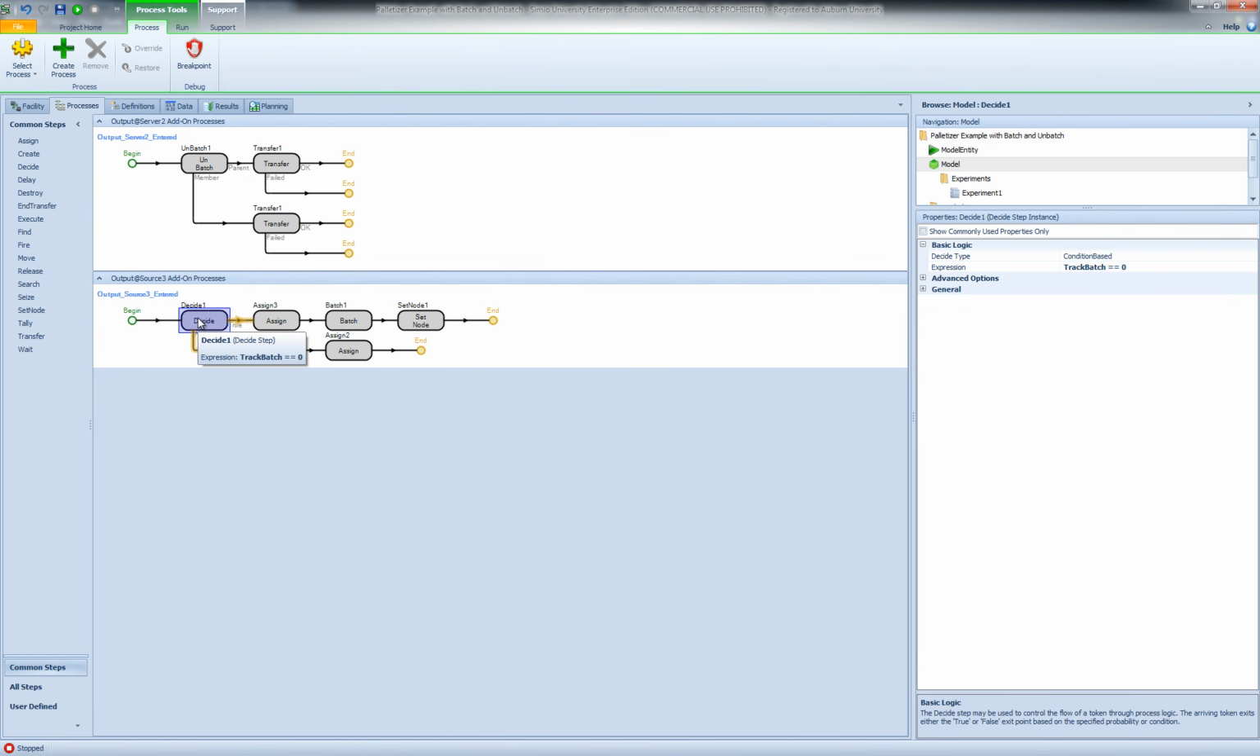So when I start the model, track batch is 0, my first entity is going to be my parent, and then the next 3 entities will be members, and when the batch is complete, I set the track batch value to 0, and then the 5th entity that arrives, or the token associated with it, is going to take the true branch of the decide, and the 5th entity will then become the parent of the second batch, and this process repeats.